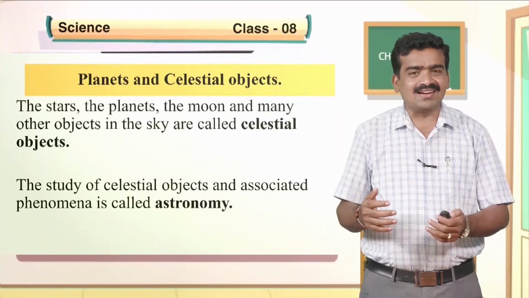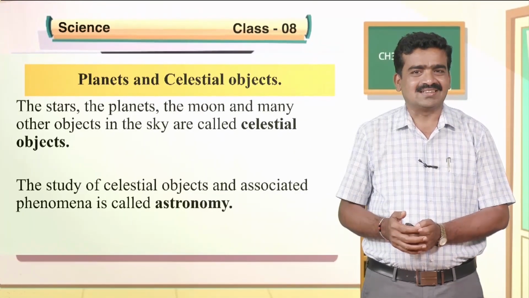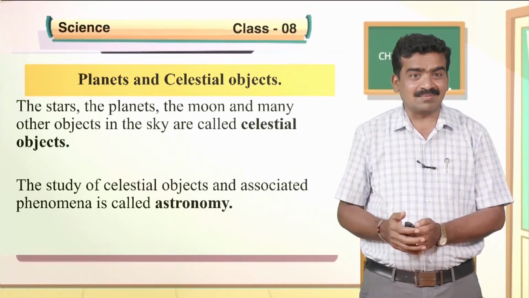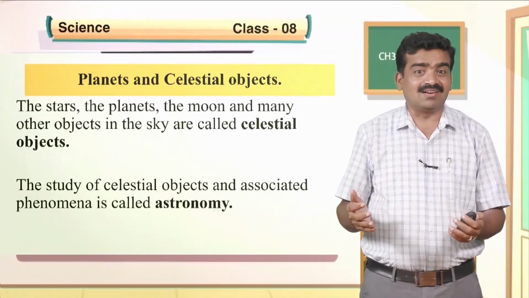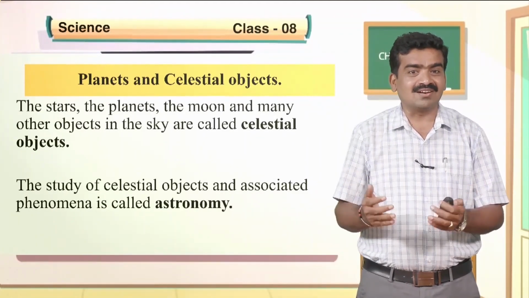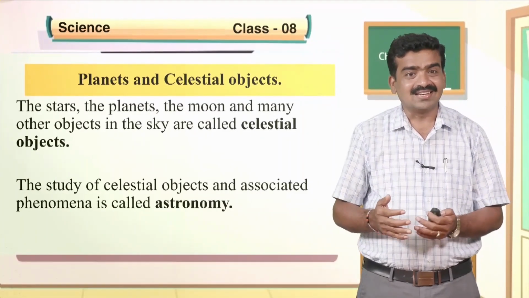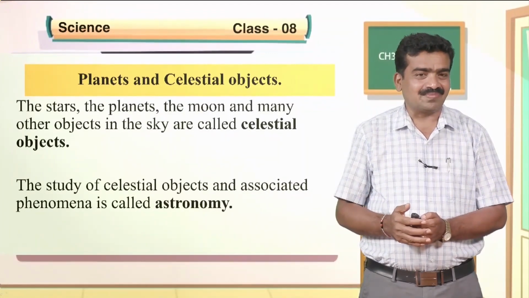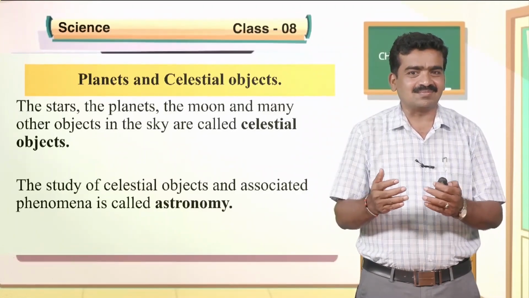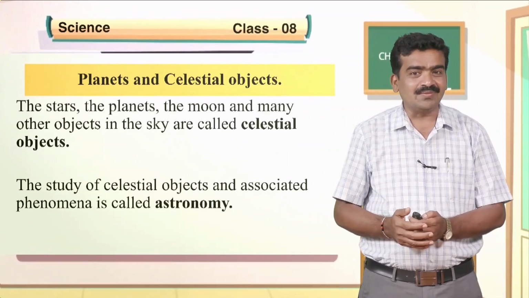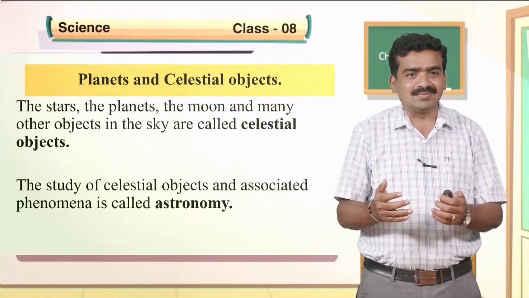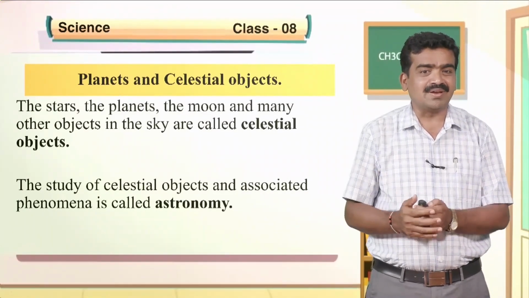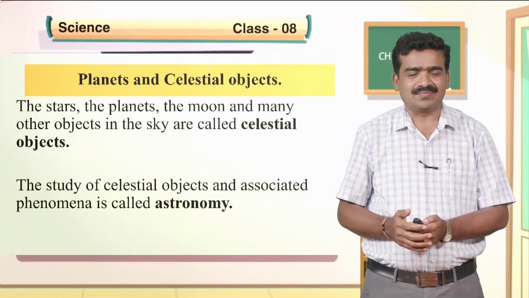They are the planets and some celestial objects. Then what are celestial objects? The celestial objects are nothing but the stars, the planets, the moon, and many other objects in the sky are called celestial objects. What is the study of celestial objects called? Yes, the study of celestial objects is called astronomy. It is nothing but the study of celestial objects and associated phenomena is called astronomy.